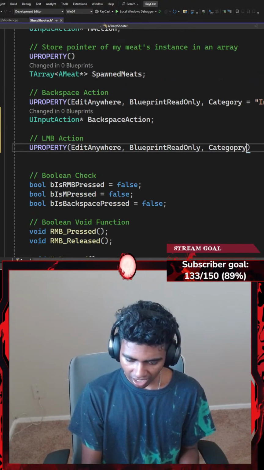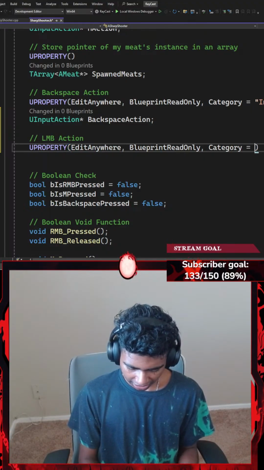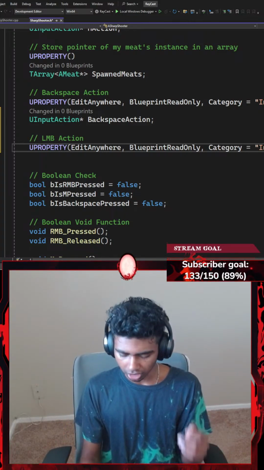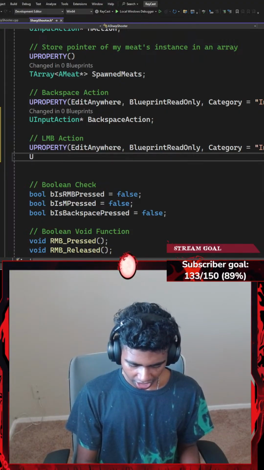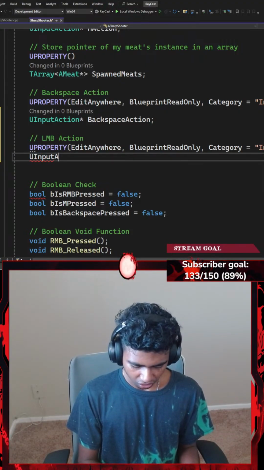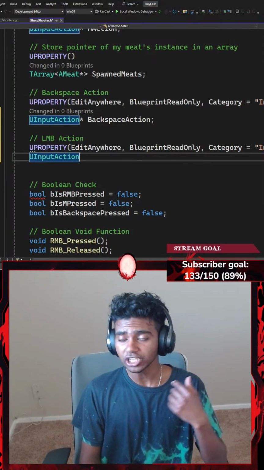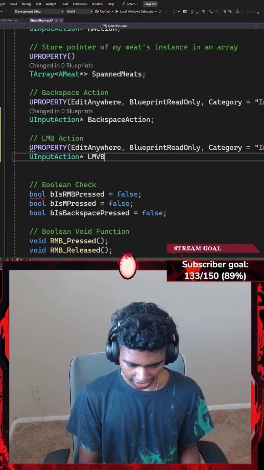And then lastly, I want to categorize it in a category called something like Input, because left mouse button is an input that comes from my controller. Okay, once I'm done with that, I'm going to go under that and represent my UInputAction class through a pointer called something like LMBAction.